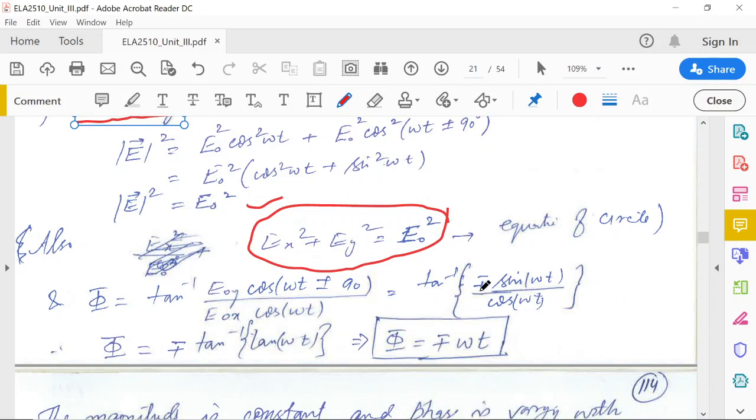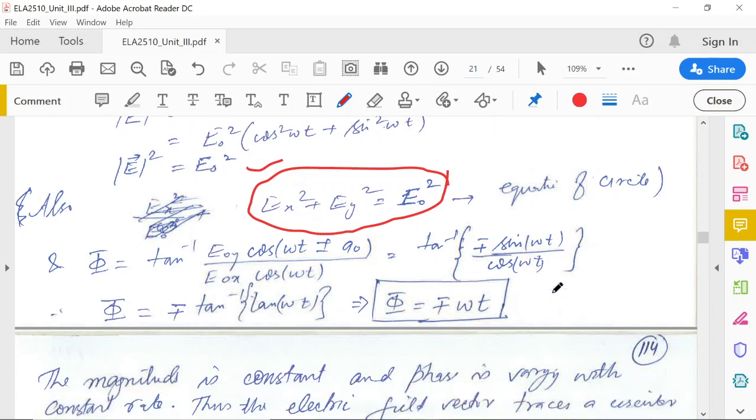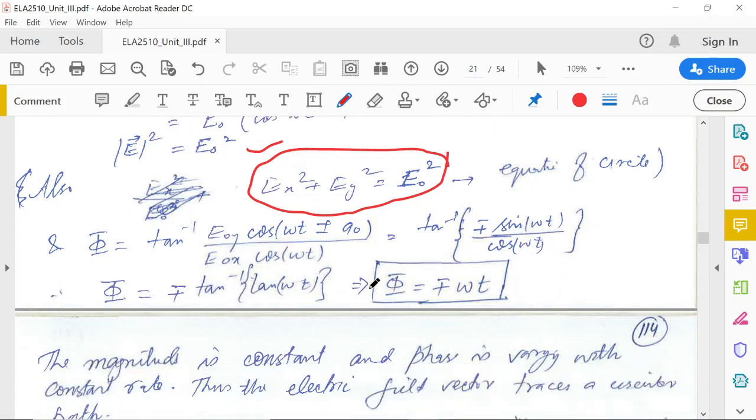So when you have tan inverse, and you change cos omega t plus minus 90, it will be tan inverse minus plus sine omega t. You change this sign, and you have the cos omega t. These two are equal, so they will be cancelled out. So this will be minus plus tan inverse. You can take this sign out from here. Tan inverse, it will be tan inverse tan omega t, and you have phi is equal to minus plus. So minus is for when delta is positive, and plus sign when delta is negative. It is the inverse of this sign.